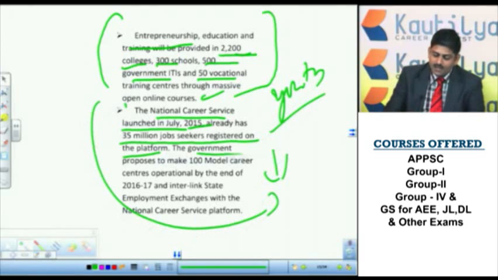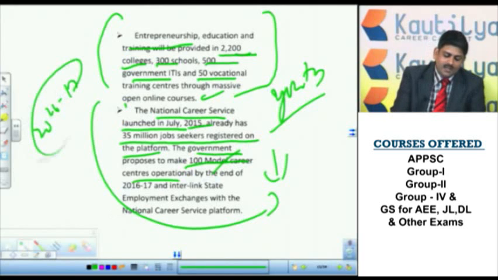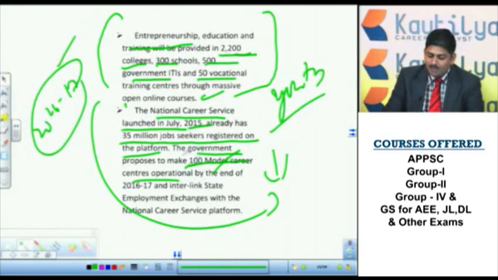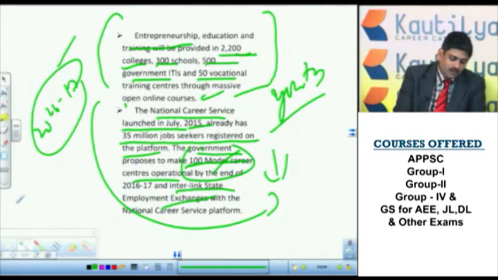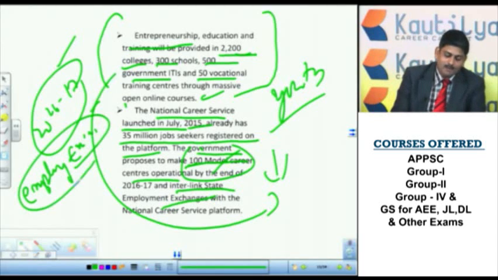Now, the Government of India proposes to make 100 model career centers operational by 2016-17, in this financial year only. So they want to operate all these model career centers. These centers will be interlinked with the employment exchanges. Right now the government wants to change these employment exchanges, not merely providing employment but also providing skill training.